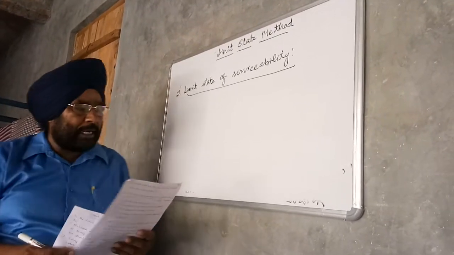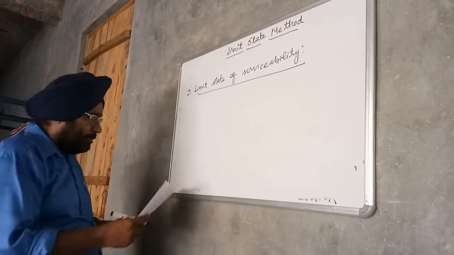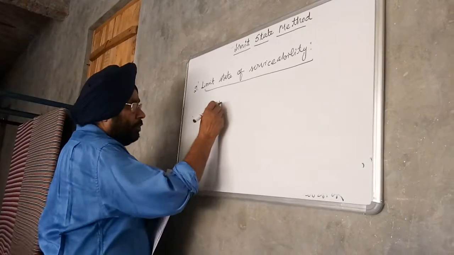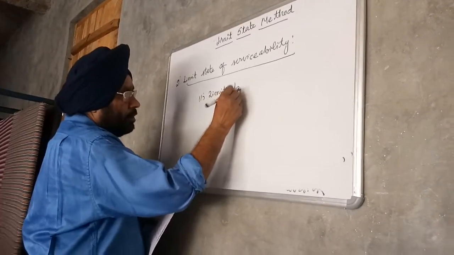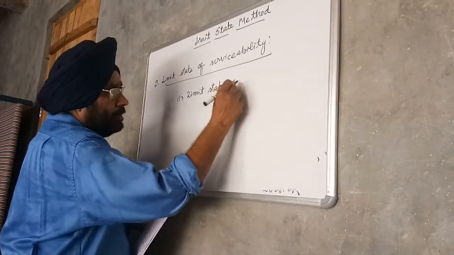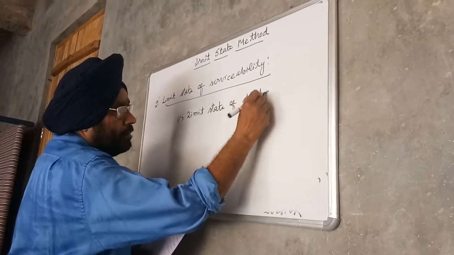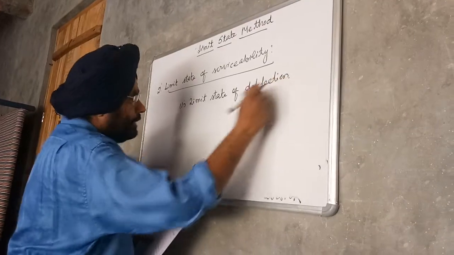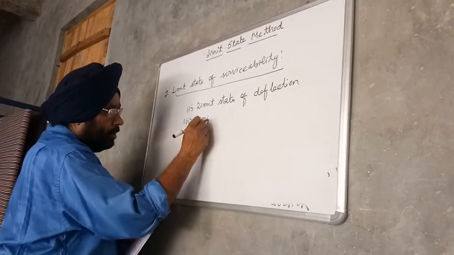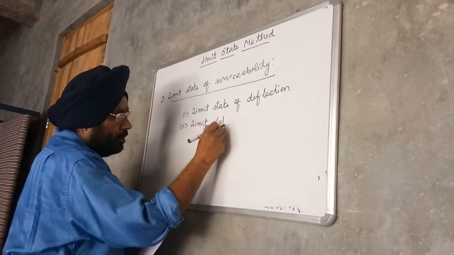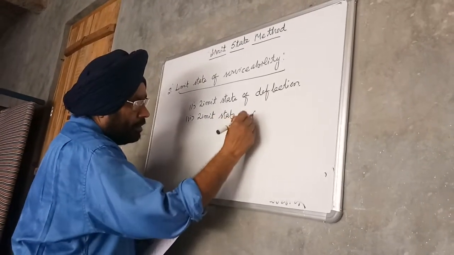So the two important limit states of serviceability are, first is limit state of deflection and second is limit state of cracking.